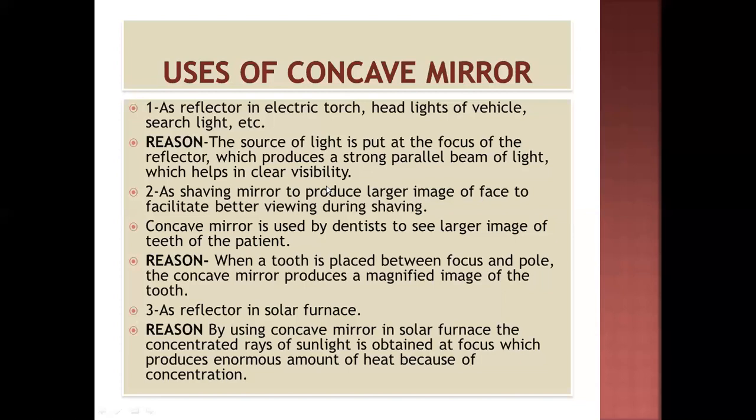That point is called focus, and each ray which is parallel and coming towards the concave mirror meets at that point after reflection. So that point, called focus, produces an enormous amount of heat. That is the point where the total heat of all the parallel beams of light is concentrated, and the solar furnace uses the concave mirror as a reflector so that we can use the rays of the sunlight to obtain a very high amount of heat.